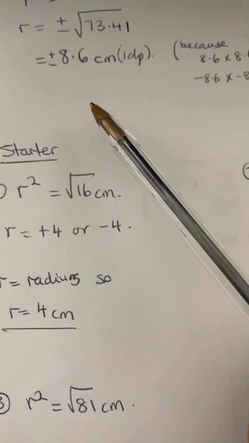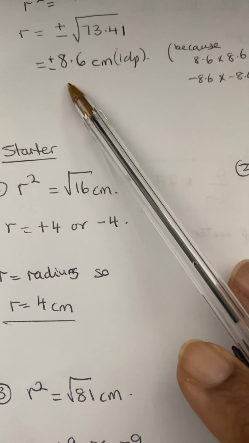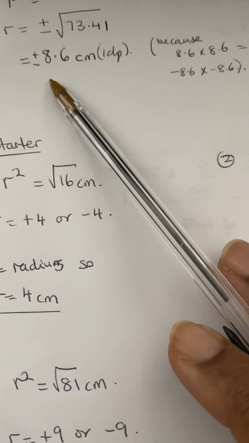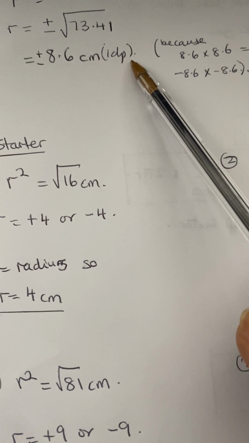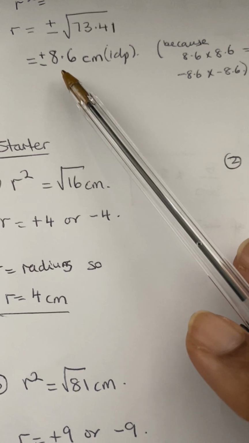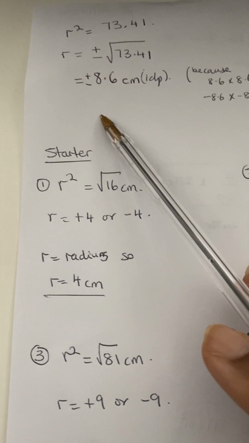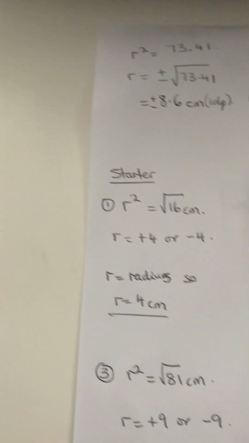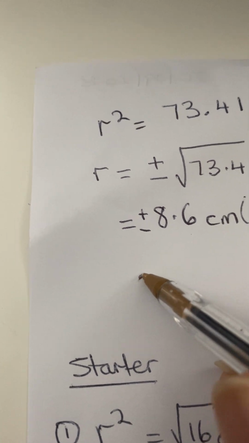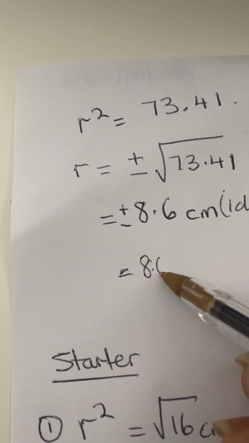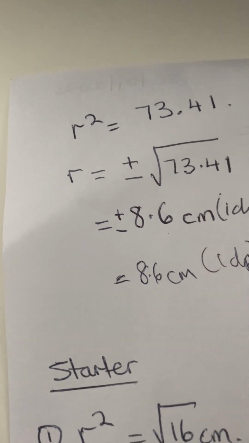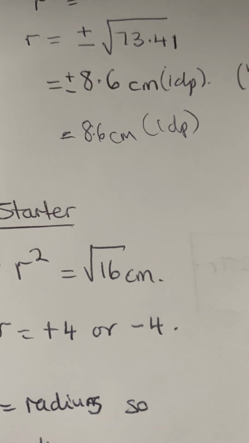If they say to the nearest whole number, that will be 9 centimeters. But here we've approximated it to one decimal place. So our answer now will be 8.6 centimeters. Let me write that, 8.6 centimeters, one decimal place. It's not minus. Don't choose the minus part.